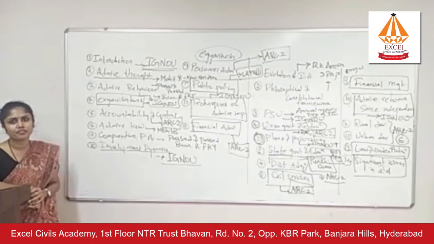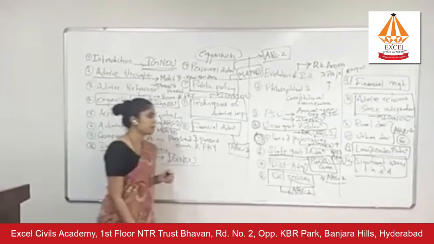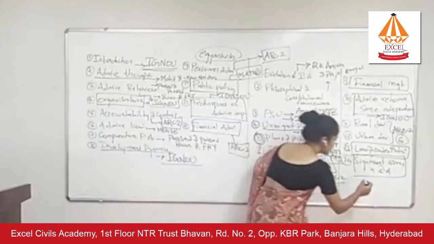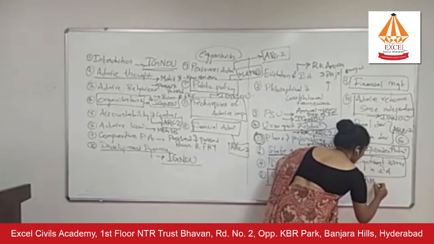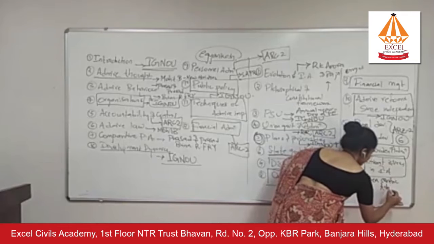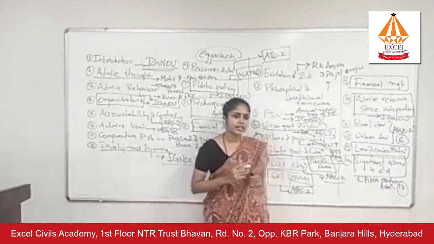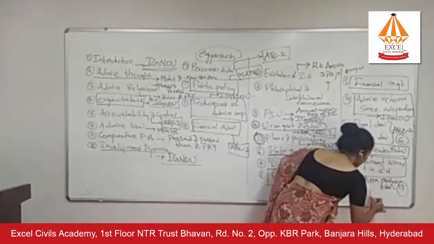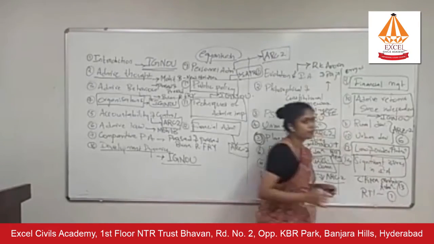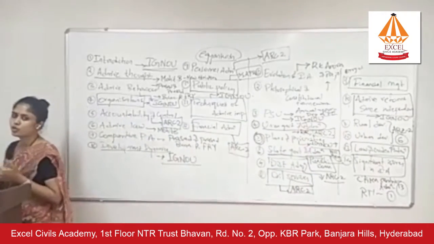This chapter, significant issues in Indian administration, is important for your ethics paper. You will cover this from the ARC2 report on citizen-centric administration. There is a report named citizen-centric administration, report number 13. And there is also a report on RTI, report number 1. It is from these 2 reports that you will cover chapter number 14.